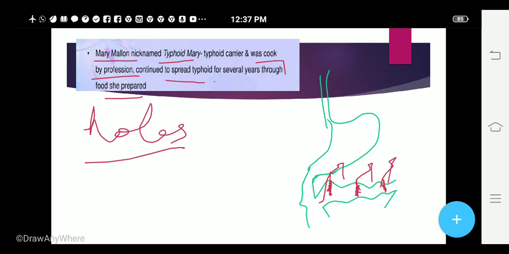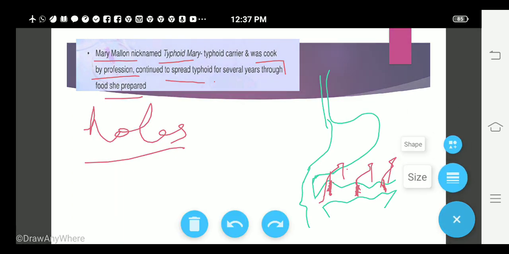So whenever she used to pass the stools, the particles of the stools would remain in the nails, and through the food she cooked, these organisms, Salmonella typhi, used to come in the food, and the people used to fall sick by eating that food, and this continued for many years.